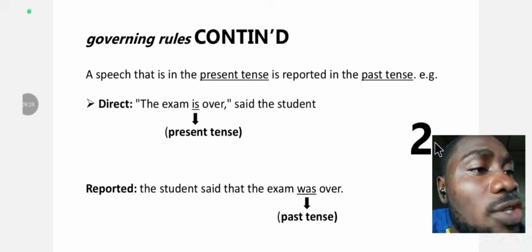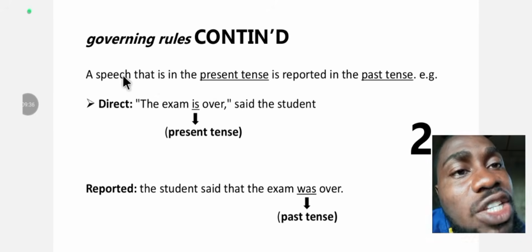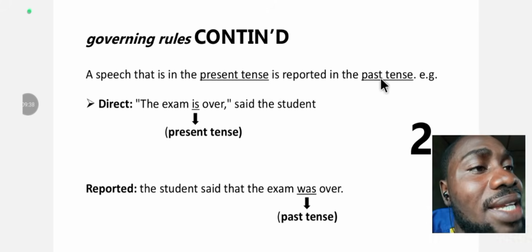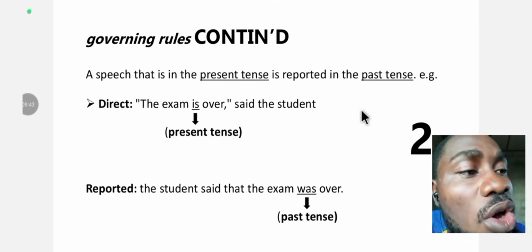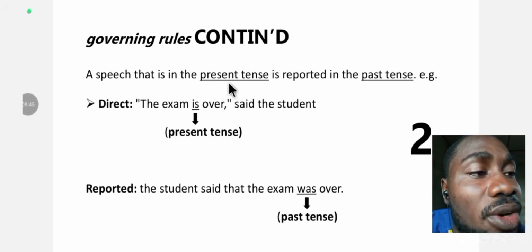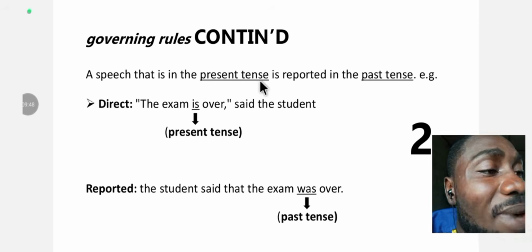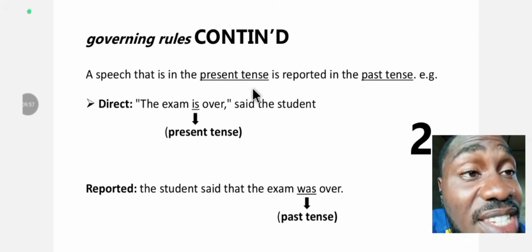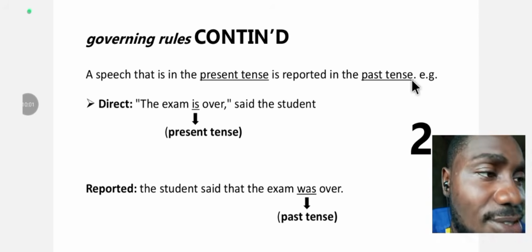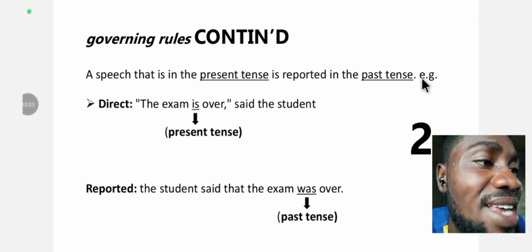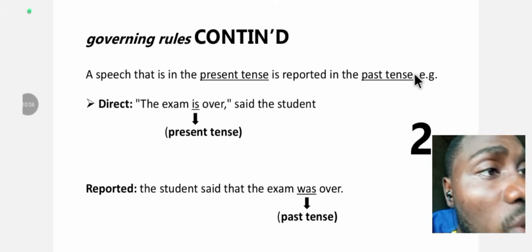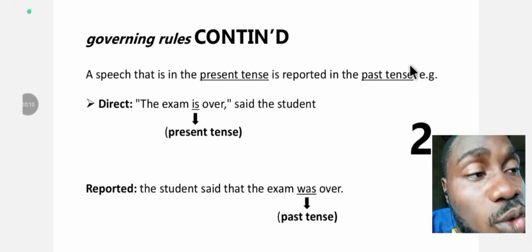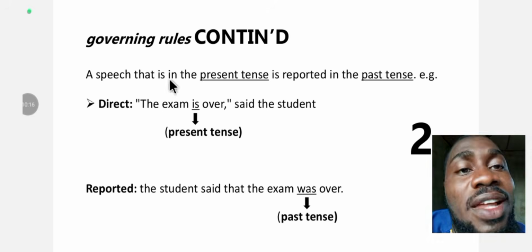Moving on. Number 2, the second law governing reported speech. It states a speech that is in the present tense is reported in the past tense. The first one we dealt with was future tense, which was reported in what? Past tense. A speech that is in the present tense, that's the direct speech, we report it in what? The past tense. So have it in your mind that a speech that is in present tense and future tense, you report both in what? Past tense. That's when you want to convert it to indirect speech or reported speech. Let's look at the example we have here.